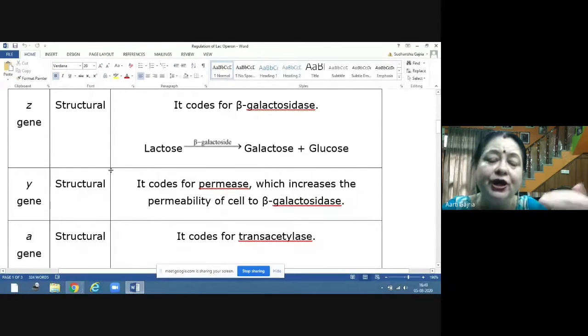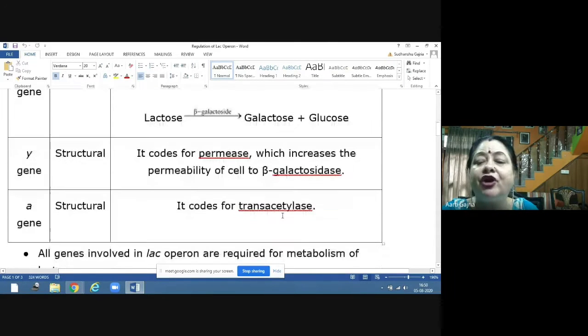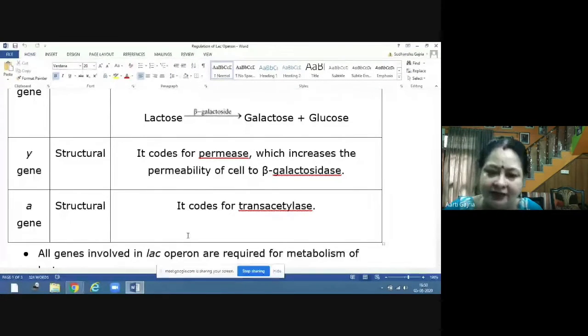As I told you, in polycistronic genes all the cistrons are coding for proteins which are required for the same, common function. They all are required. So the y gene is coding for permease. Then there is the third gene, called the a gene, and this is coding for transacetylase. Transacetylase is again an enzyme which helps in the transfer of an acetyl group from acetyl CoA. We will see how all these three are functioning.